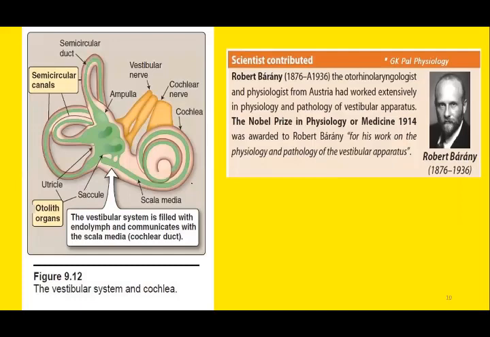Again, you can see the vestibular apparatus, the two portions of the vestibular apparatus, semicircular canals and the otolith organs. Here you can see the anterior, posterior, and horizontal semicircular canals meant for angular acceleration detection. And this is the vestibular portion, which contains the utricle and saccule. Utricle and saccule are collectively known as the ear stones or otolith organs.